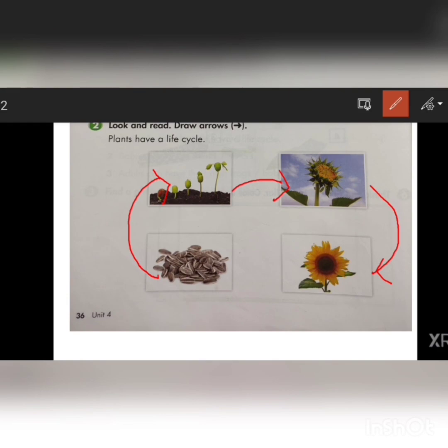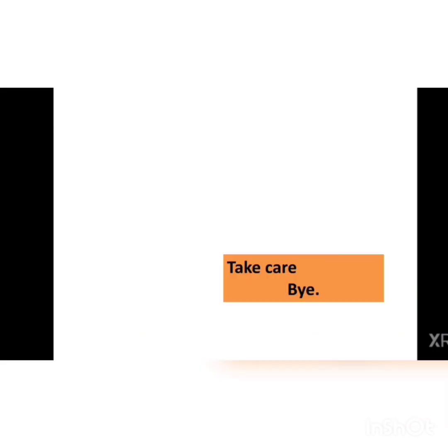In this way, you will put the arrow, and again an adult plant has a fruit and a seed in its flower, and the life cycle starts again. And in this way, this life cycle is complete. You will put the arrows like this. I hope you understand this lesson.